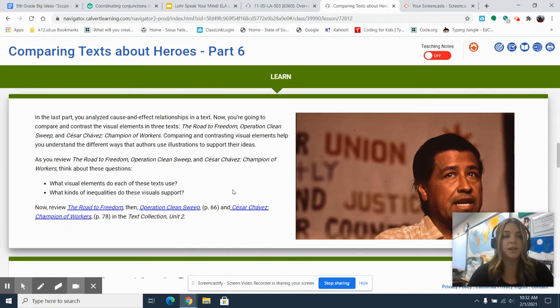Last time we looked at cause and effect relationships. This time we're going to compare and contrast visual elements or pictures in 3 different texts. When you compare and contrast visual elements, it will help you understand the different ways that authors use pictures to support their ideas. So as you're reviewing those books today, remember I said make sure you're looking at the beginning, middle, and end of each. You should be thinking about this.